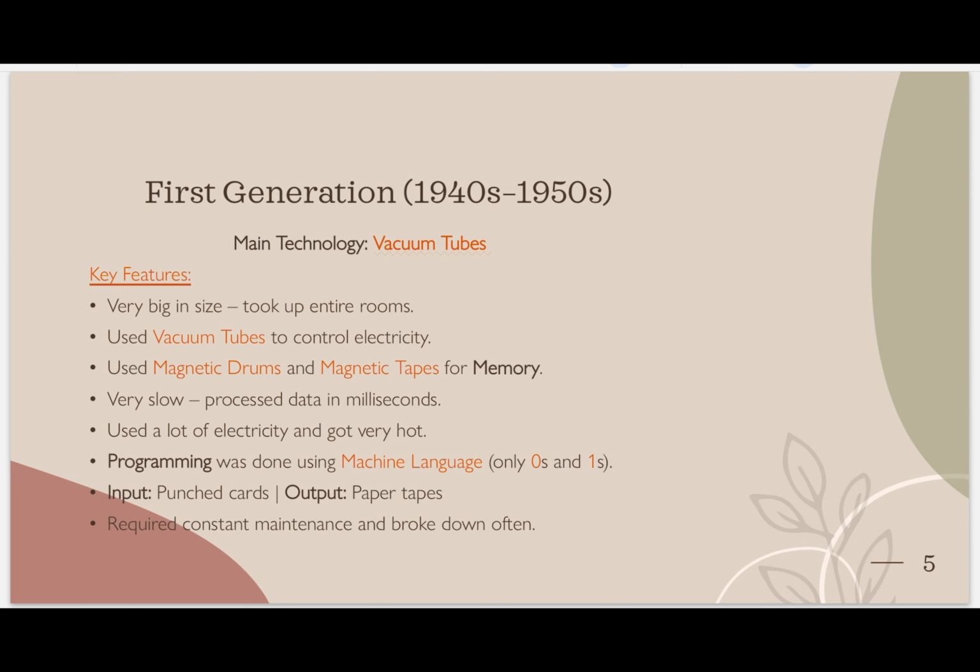Then they were very slow, processing data in how much? In milliseconds. A millisecond means one thousandth of a second. We can imagine how slow it was, because nowadays computers can work in nanoseconds or even less than a nanosecond. So the processing speed was in milliseconds.